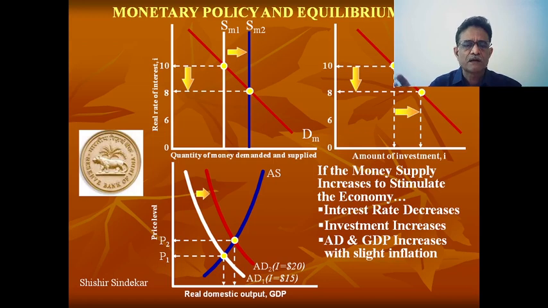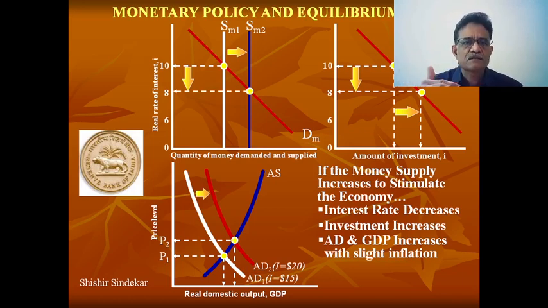Previously they were demanding only $15,000 worth of commodities. Now they are demanding $20,000 worth of commodities, so that will increase the aggregate demand. But in the meantime, supply cannot be increased by that level. It will take time; immediately supply cannot be increased. So on the same supply curve, supply is increased a little bit, but the price increases from P1 to P2.